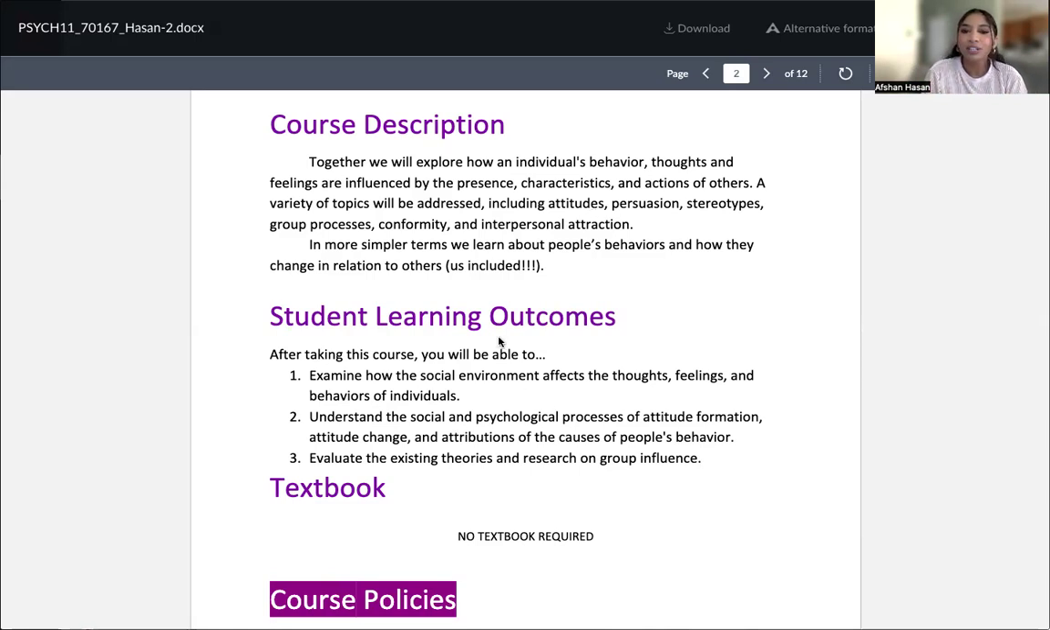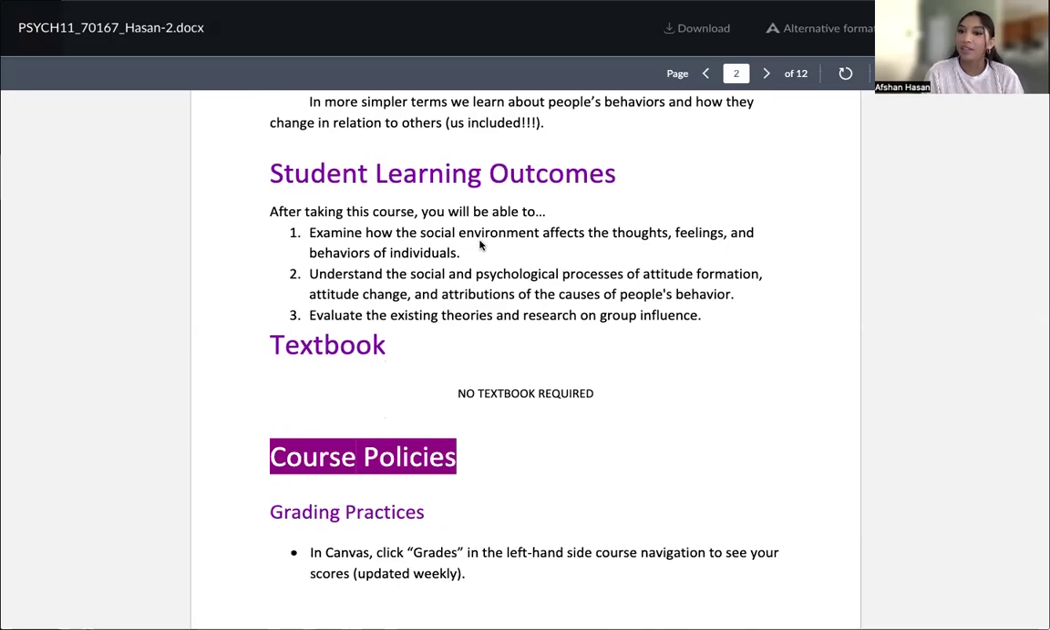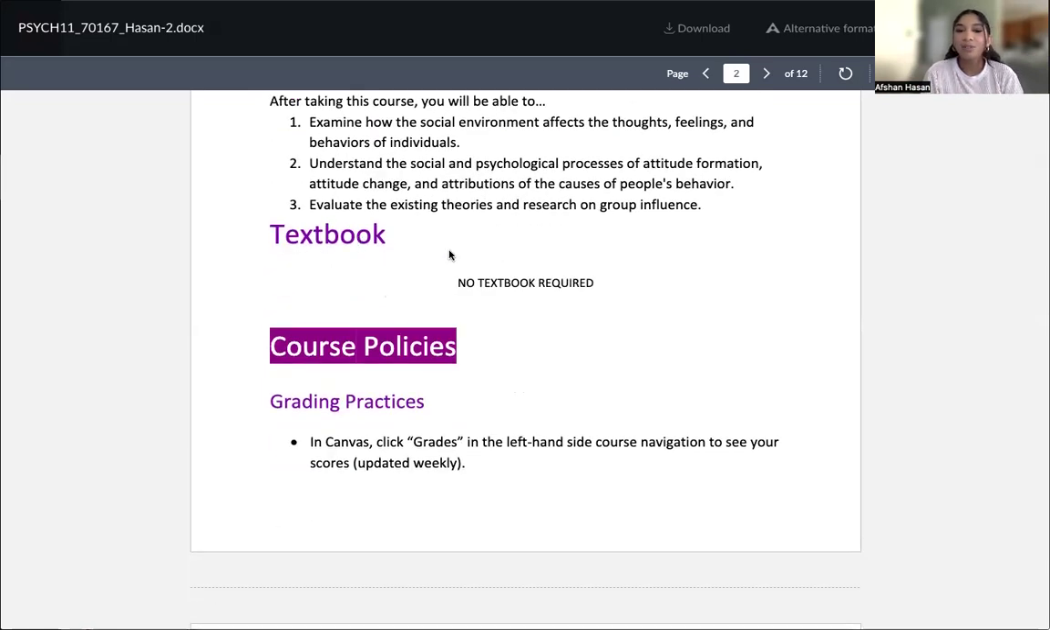So you can see some student learning outcomes here. You guys can go over that on your own. And with textbook, we do not have a required textbook in this class, so you do not need to purchase anything. So that is a good thing for you guys. Everything that you will need will be on your Canvas shell, and that is it.